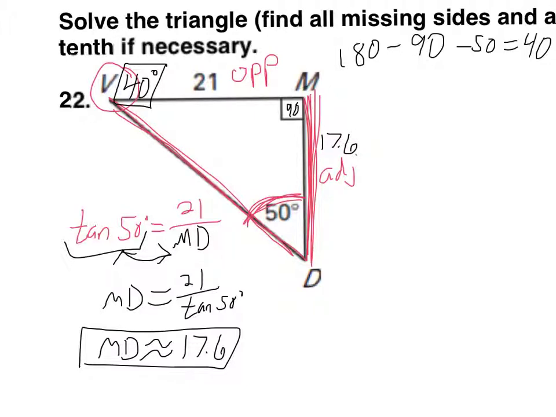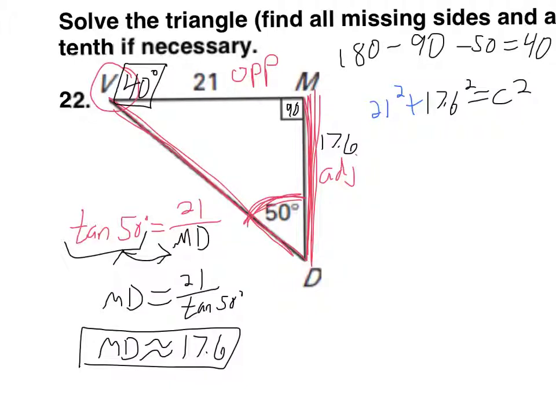Okay, now we just need to find this third side here. Again, the way that I'm doing this is not the only way it can be done, it's just one of the ways. From here you actually have a couple options. Now that you know both of these sides, and you only have one missing side, you could use the Pythagorean Theorem. You could set this up as 21 squared plus 17.6 squared equals c squared, right? The last side squared.